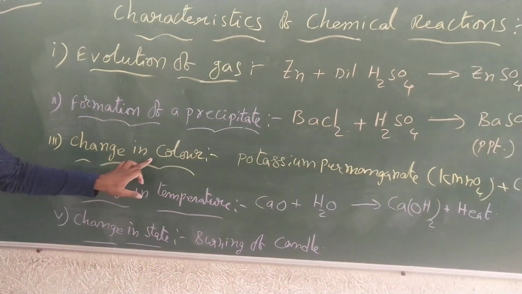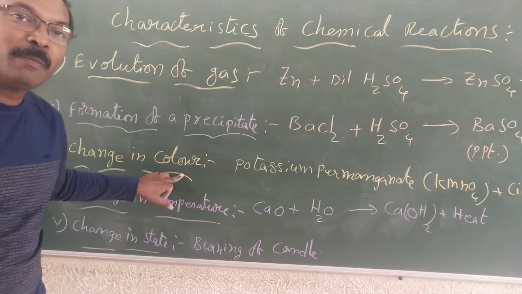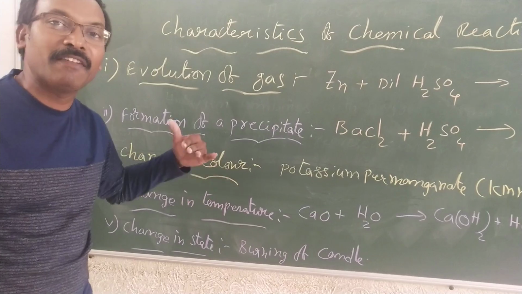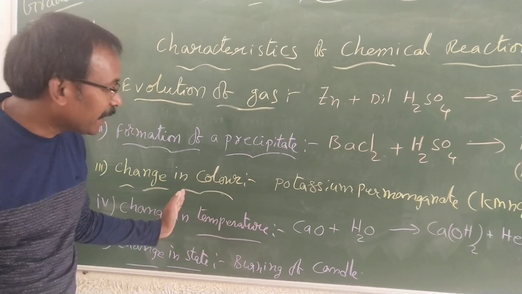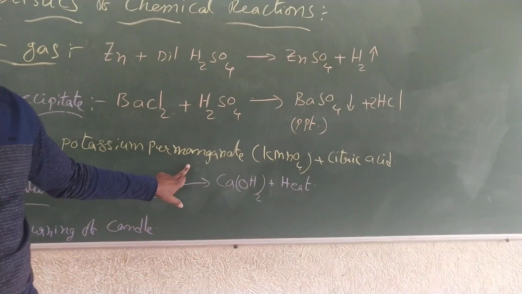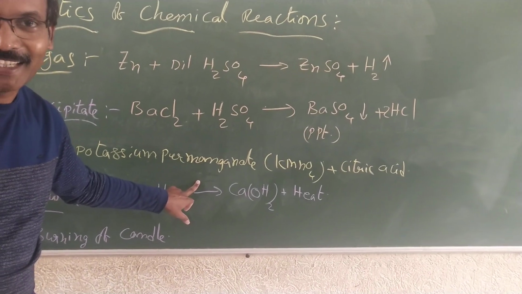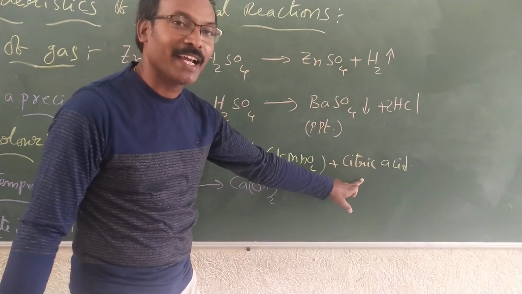Now let us see the third case. Third case is change in color. When any reaction takes place, there might be some change in the color of the reactants. The new color will be identified once the reaction has taken place. Let us take one easy example. Potassium permanganate, every one of us knows very well. It gives a very beautiful purple color. Am I right? Yeah. This potassium permanganate reacts with citric acid.